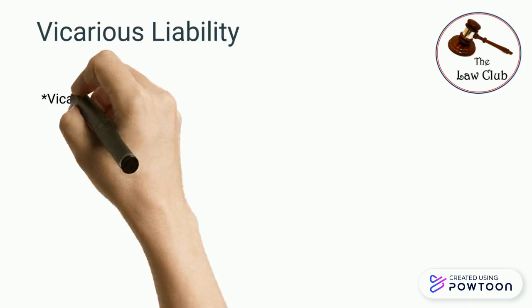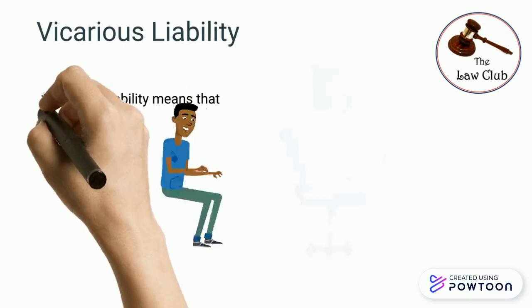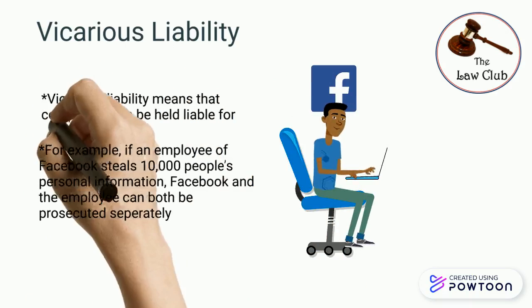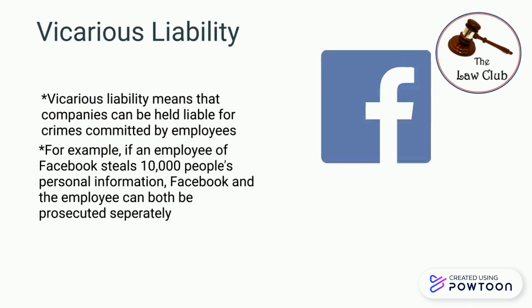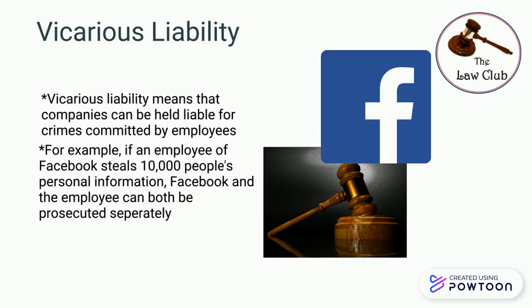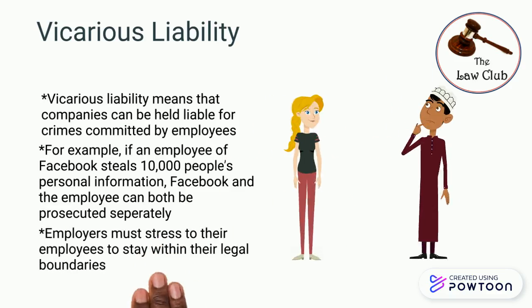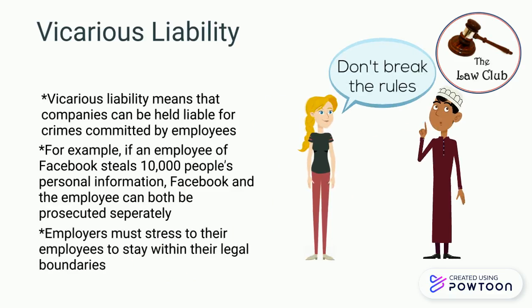Vicarious liability means that companies can be held liable for crimes committed by employees. For example, if an employee of Facebook steals 10,000 people's personal information, Facebook and the employee can both be prosecuted separately in court. Employers must stress to their employees to stay within their legal boundaries and not to commit any crimes.